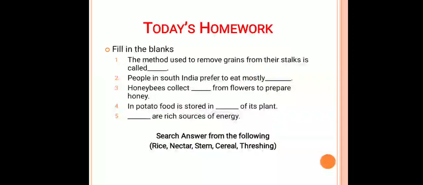Now I have given you homework in which I have given you some fill in the blanks. You can fill in these blanks easily by using the hint given below. So thank you. That is the completion of the chapter.